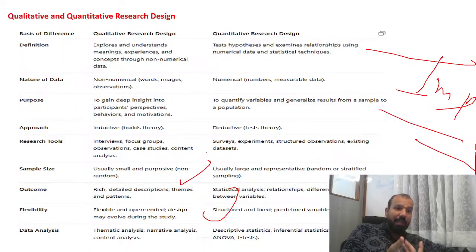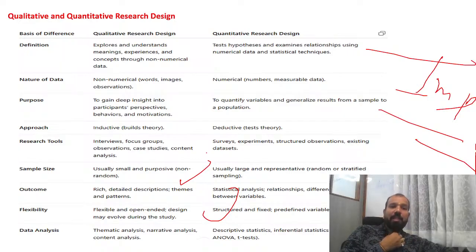Outcomes are all about very rich or detailed descriptions that we do with the qualitative. We just need to find out the themes and patterns. Quantitative is the statistical analysis. We just need to find out the relationship between age and gender, age and IQ, and agriculture and rainfall.